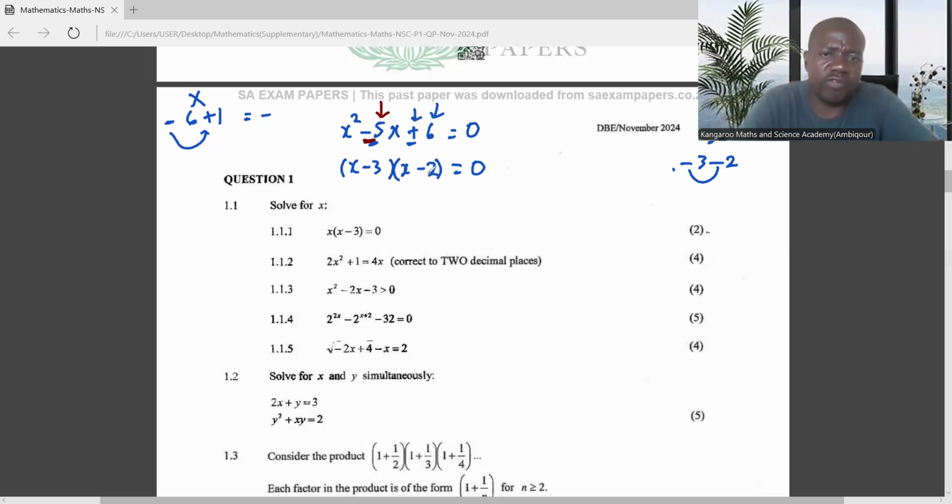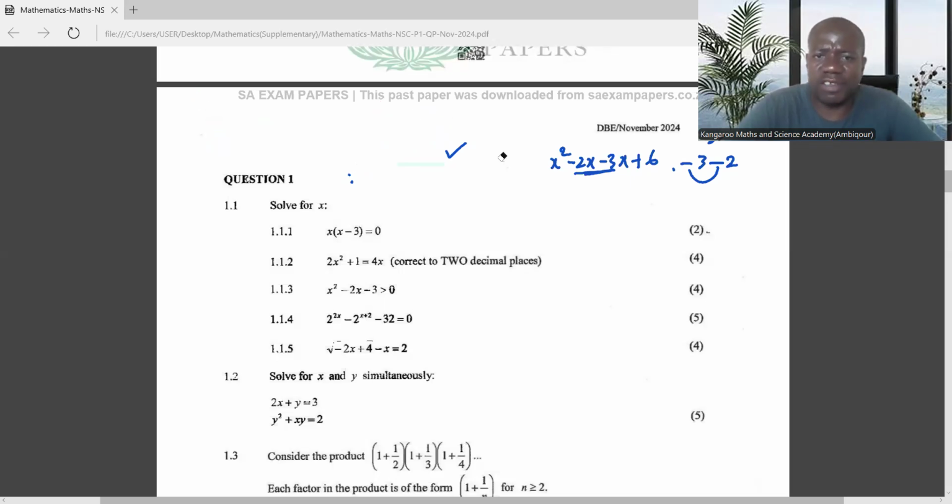And sometimes it's good to confirm. x multiplied by x is x squared. x multiplied by -2 is -2x. -3 times x is -3x. Then plus 6. You see, you're just confirming. This is giving you -5, which means this is the correct one. So make sure that when we are factorizing, you just confirm on your own, and you can easily see that you've done it correctly, or that you did not. So it's straightforward. It's just advice. Make sure that you spend more time on algebra and practice algebra on your own.